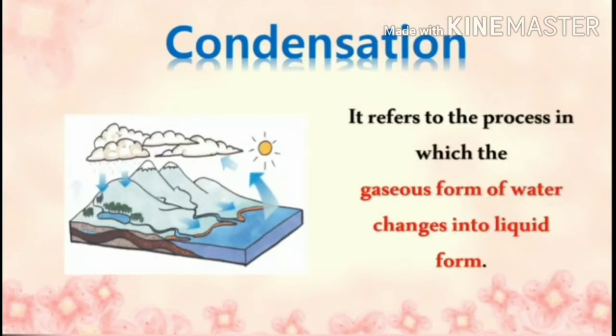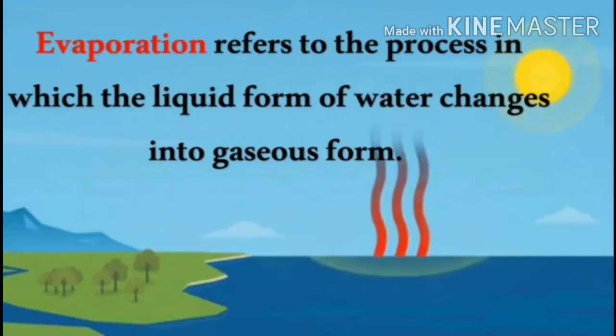The next one, condensation. It is the process in which the gaseous form of water changes into liquid form. Evaporation means a liquid form of water changes into gaseous form.